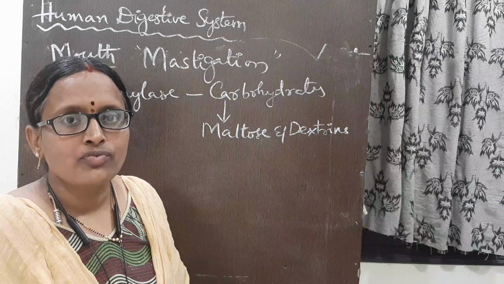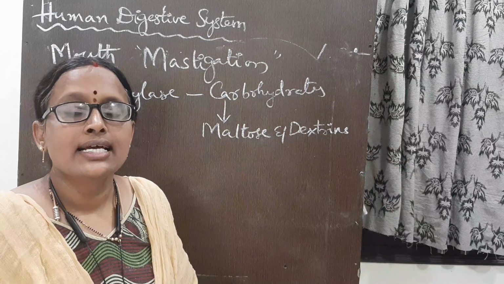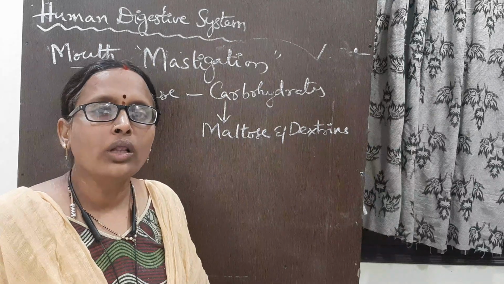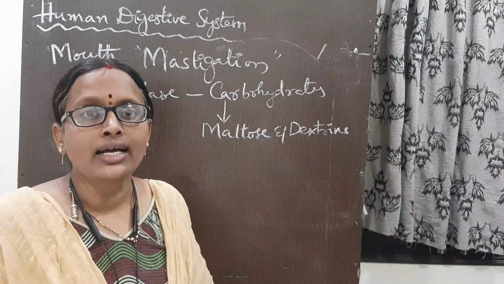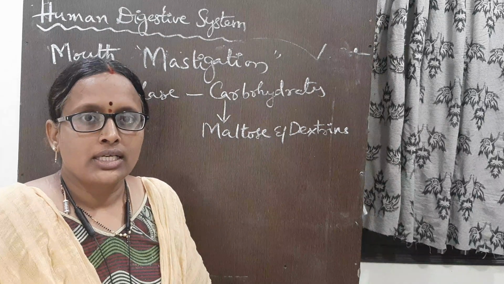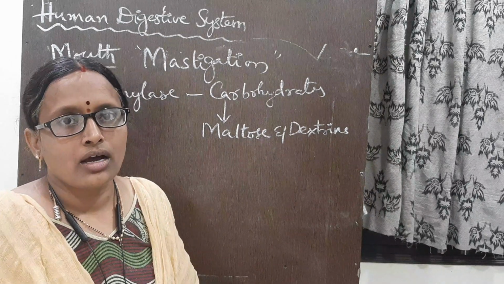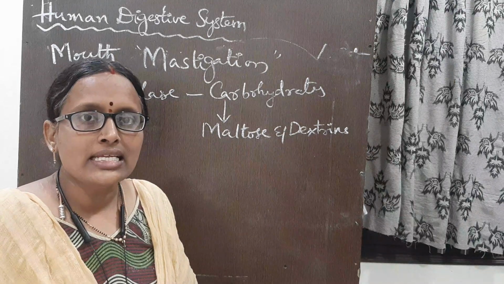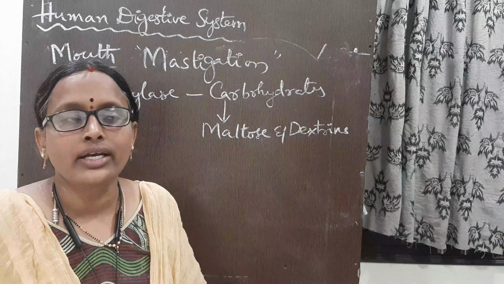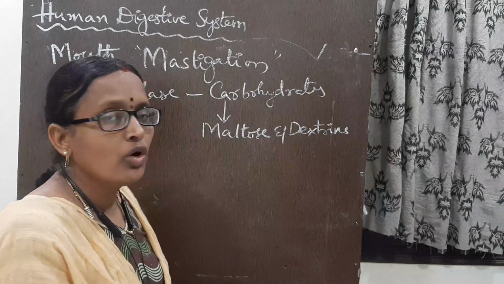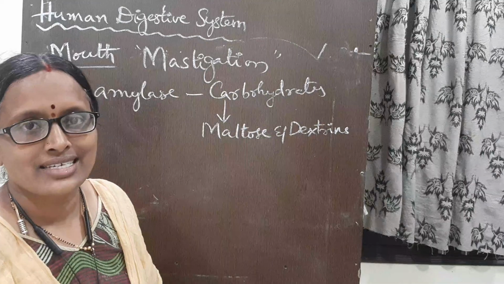And 3 pairs of salivary glands, parotid, sublingual and submandibular glands, secrete saliva, which contains the salivary amylase, or ptyalin enzyme. That enzyme acts on the carbohydrates and converts them into maltose and dextrins.